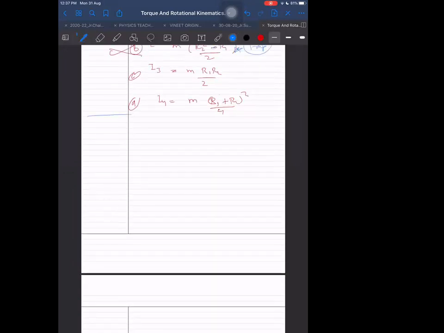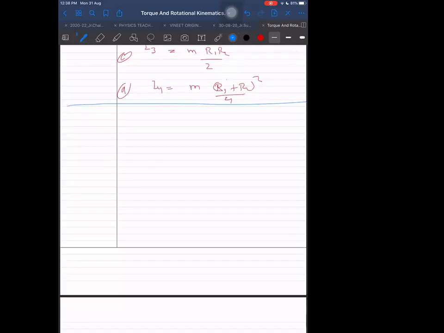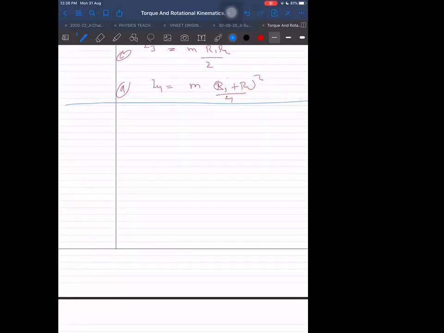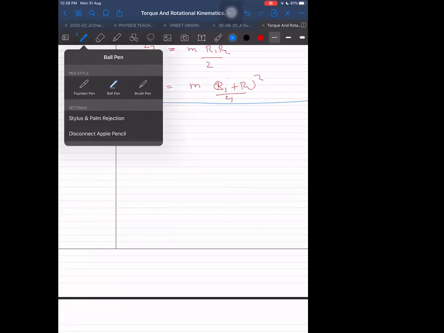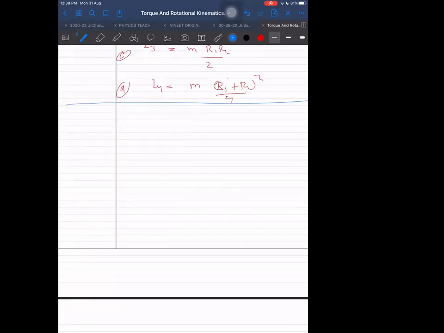Okay. Right. Any other shape that you can think of? Cone, solid sphere, hollow sphere. I think this only. So now there are very important theorems which I have to take first. After taking those theorems, then we will move on to those cases. So I was waiting for theorems to finish first. Before theorems, I can do some other cases also, but no, I will quickly take the theorems first. Then we have a lot of opportunity to do so many other types of questions also. So let us start with the theorem now.